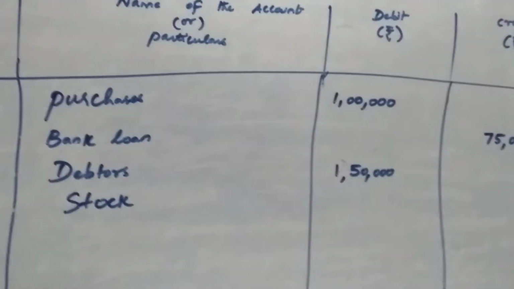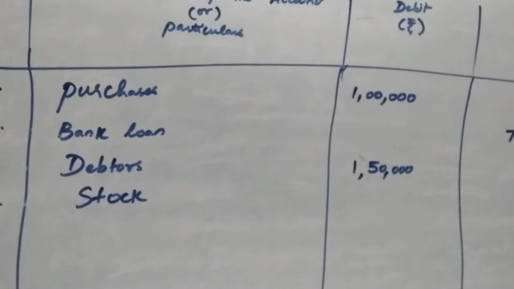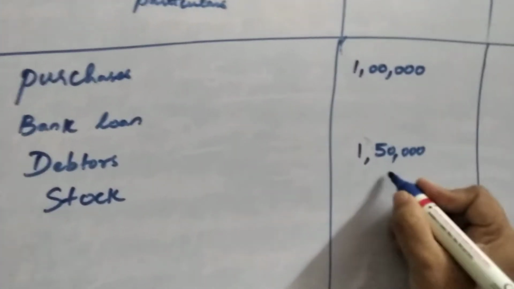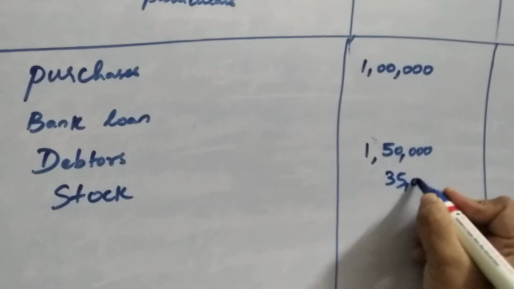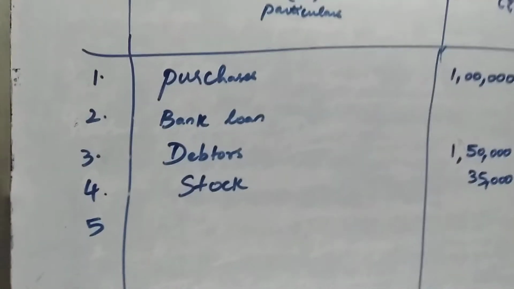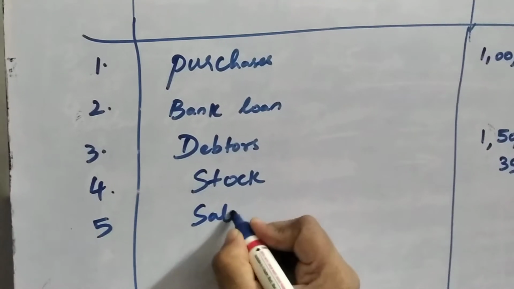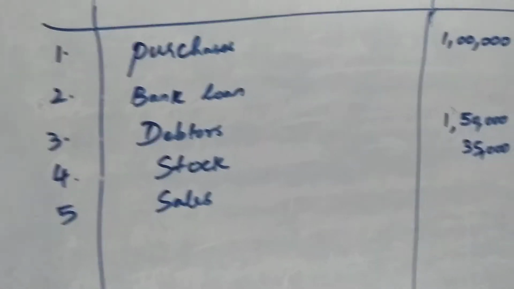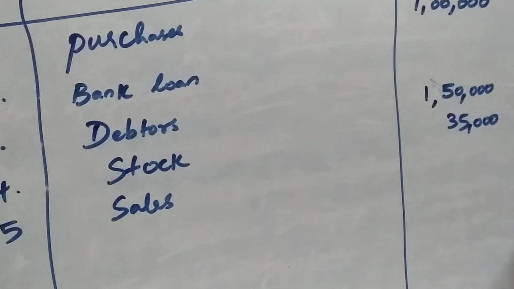Stock is a debit. It is an asset. So on the debit side, 35,000. Fifth item, sales. Sales has a credit balance, 1,50,000.